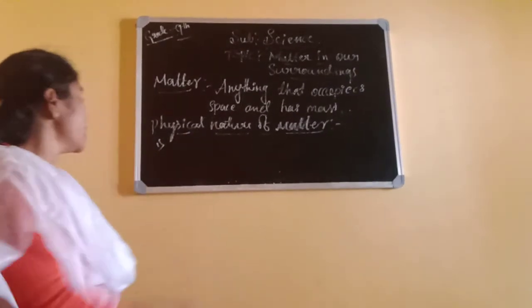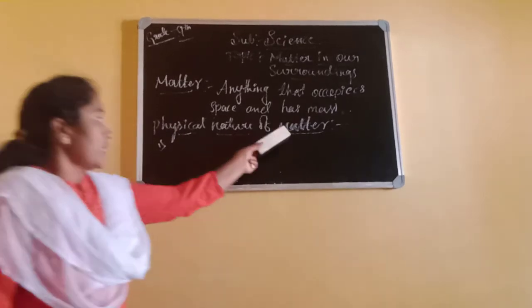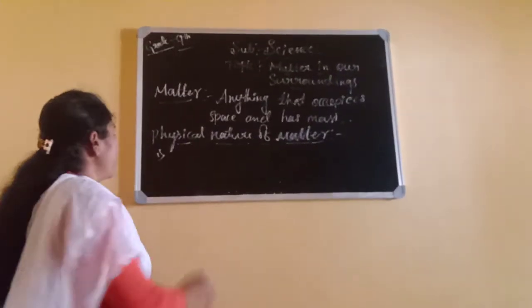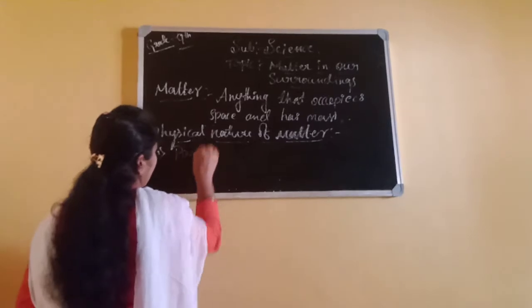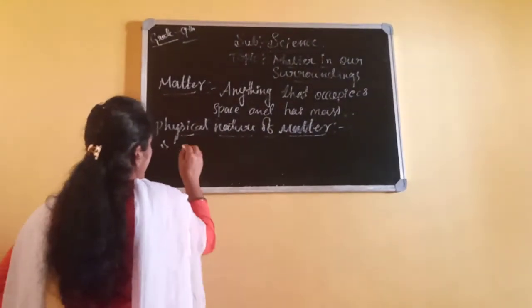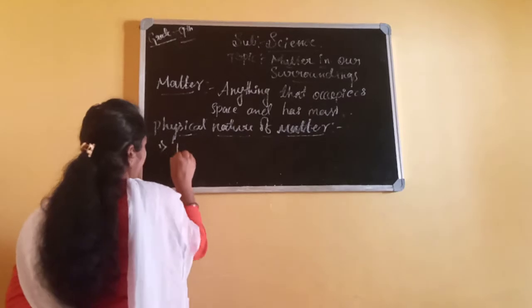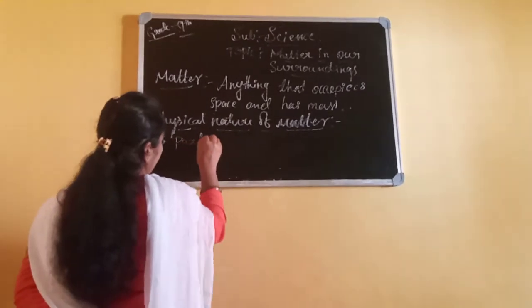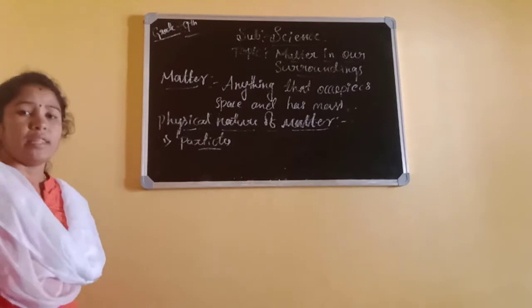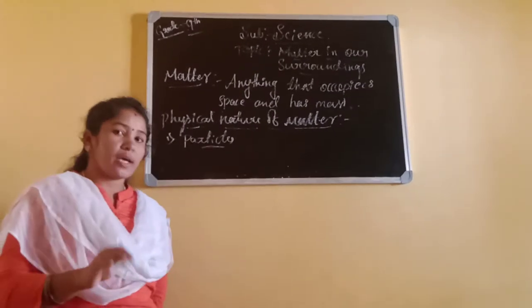The first one is, matter is made up of particles. I will write only important words. Matter is made up of particles. Those particles may be atoms or molecules.